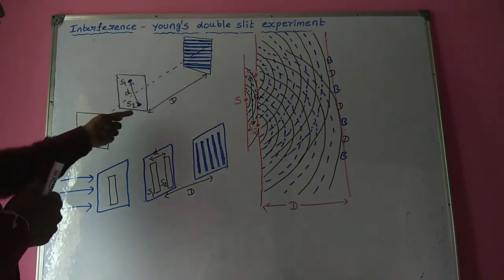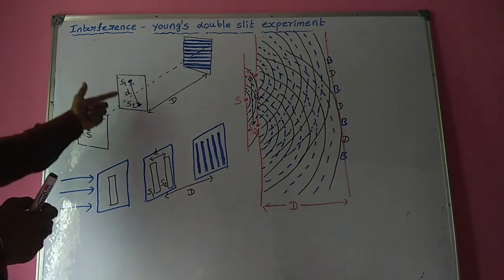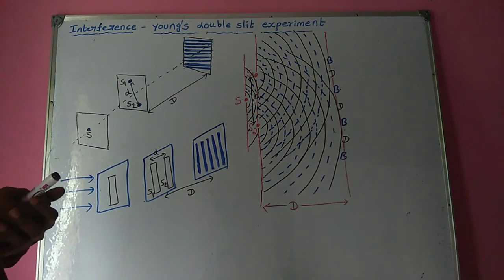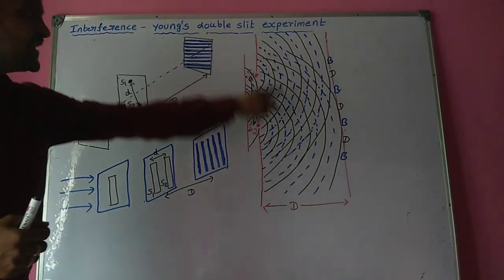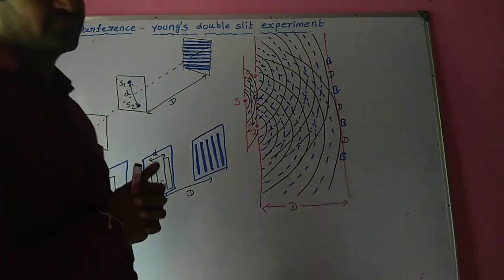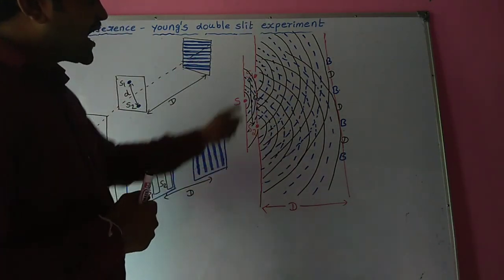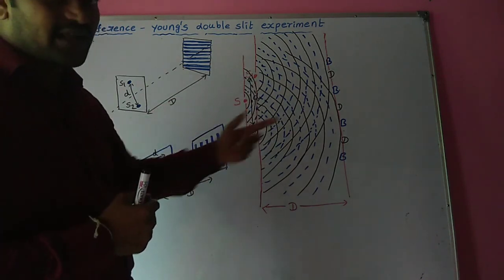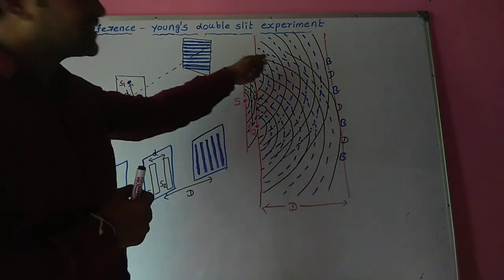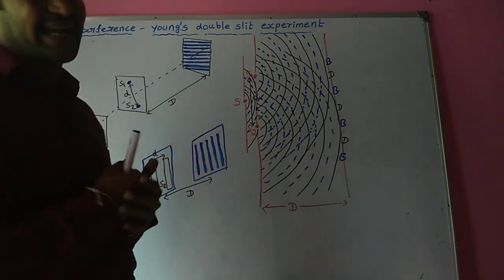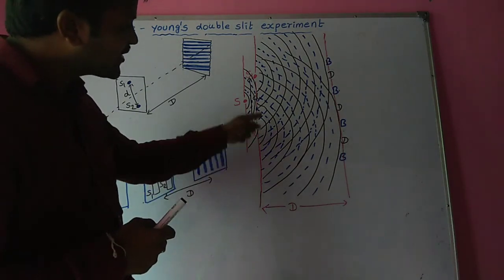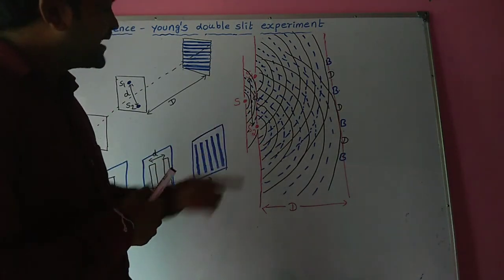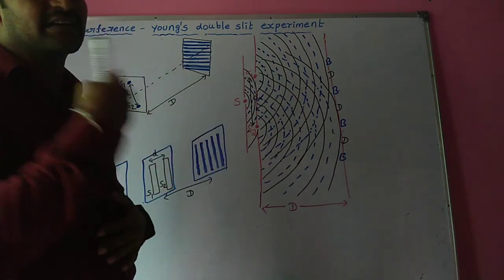The spherical wavefronts originating from S1 and S2 superimpose and produce a symmetrical pattern with varying intensity on the screen which is placed at a suitable distance. This is the interference pattern observed on the screen. In this figure, you can observe continuous circular arcs with black color and dotted circular arcs with blue color. We know that light is a transverse wave. It propagates in the form of successive crests and troughs. Here, the continuous circular arcs represent the crest of the wave and dotted circular arcs represent the trough of the waves.